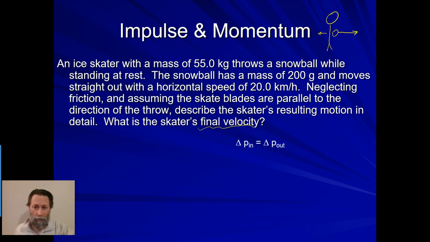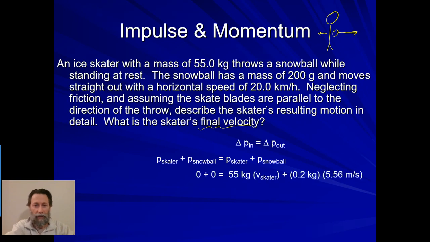I'm going to do the conservation of momentum. Momentum in equals momentum out. I can say mass times velocity. I'm sorry, the momentum of the skater plus the momentum of the snowball in is equal to the momentum of the skater plus the momentum of the snowball out. Then I can say, well, the skater and the snowball both had zero velocities to begin with.